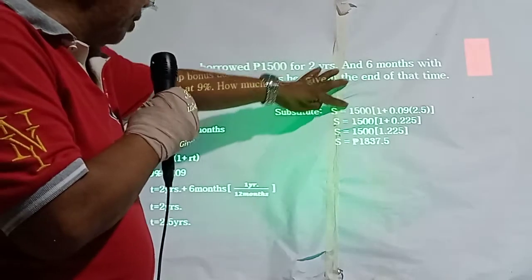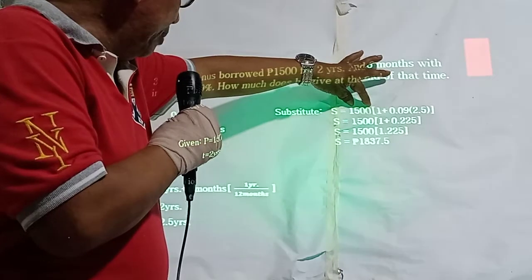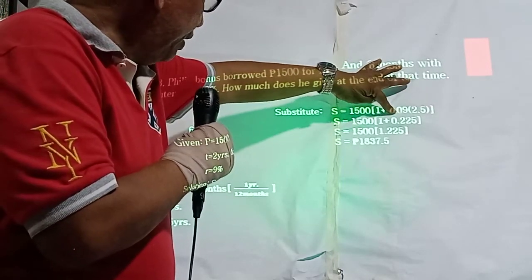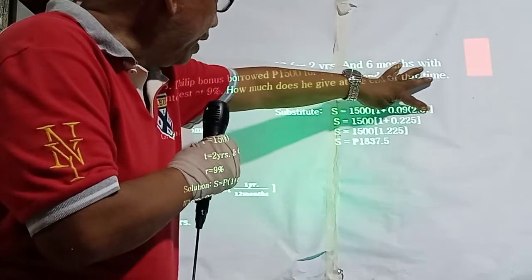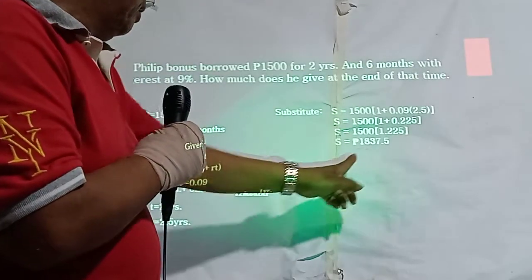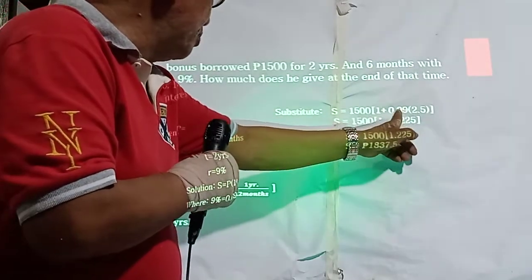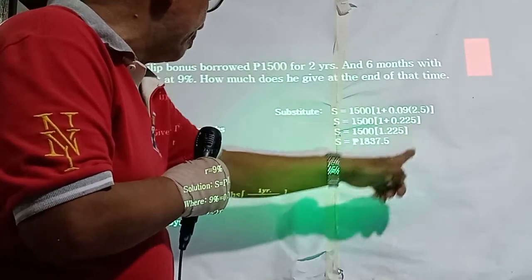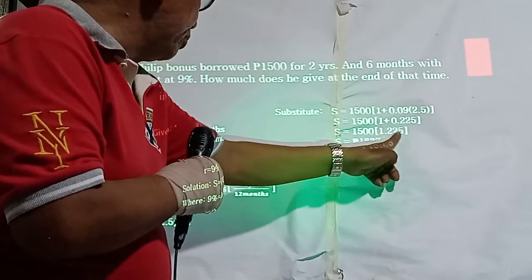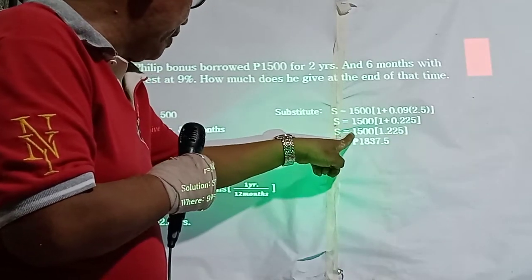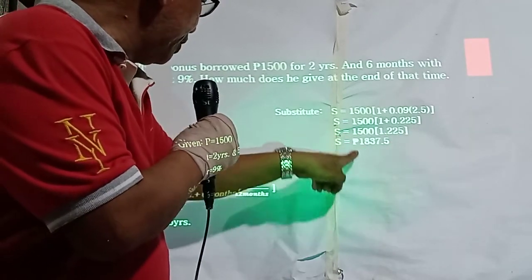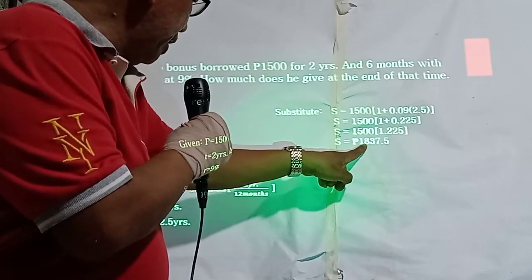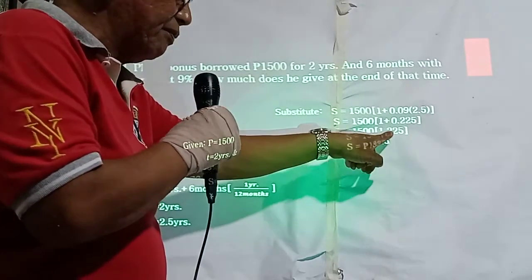So, S is equal to the principal 1,500 times the quantity 1 plus the rate of 0.09 times the time. We multiply 0.09 by 2.5, so it is 0.225. We add 1 to make 1.225 and then multiply by 1,500. So how much is the future amount? That is 1,837.5.